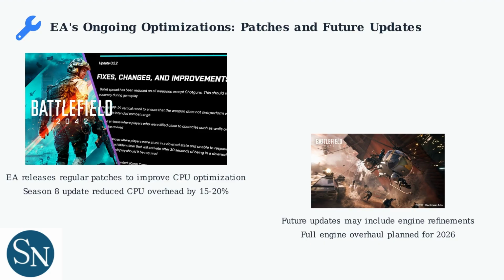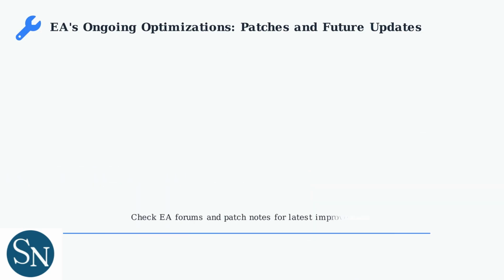EA has hinted at a full engine overhaul in 2026, potentially integrating more efficient processing for better CPU handling. Stay updated with the latest game updates. Check EA's official forums and patch notes for the latest information on performance improvements.